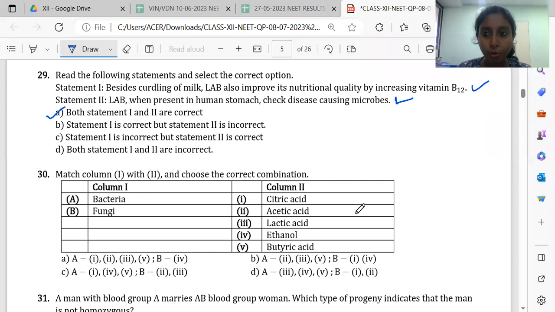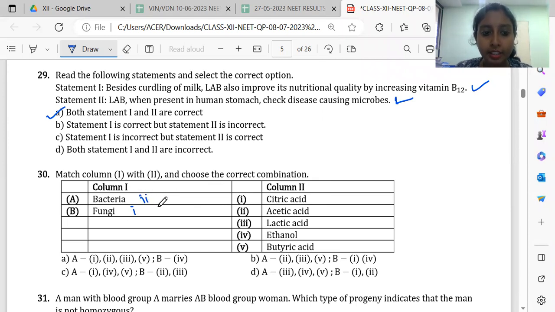Then 30. Here we have to choose which microbe will produce this one, whether it is bacteria or fungus. So we'll go one by one. Citric acid is produced by Aspergillus, which is fungi. So we'll write here fungi. Acetic acid, Acetobacter aceti, which is a bacteria.